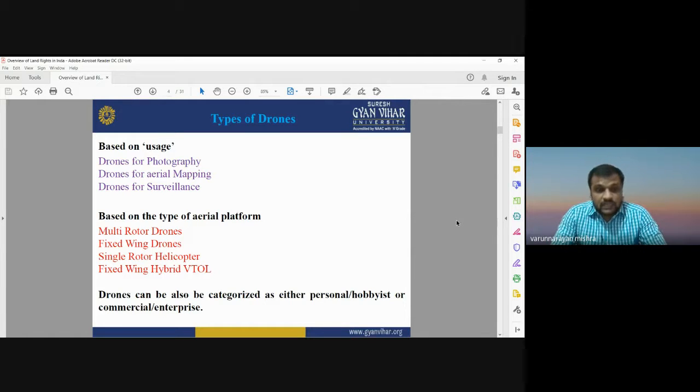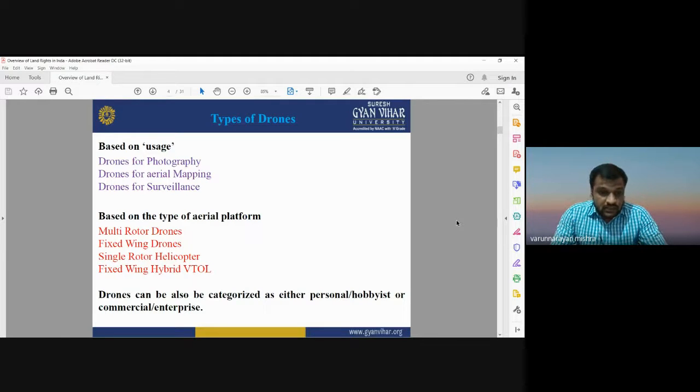So drones may be of three types on the basis of their uses: for photography, for aerial mapping, and for surveillance. And when we talk about the type of platforms used for drones, depending on the different types of platforms used for UAVs, they may be classified into multi-rotor drones, fixed wing drones, single rotor helicopter, or fixed wing hybrid VTOL. So these are the two broad categories of drones, depending on the uses as well as the type of platform used.